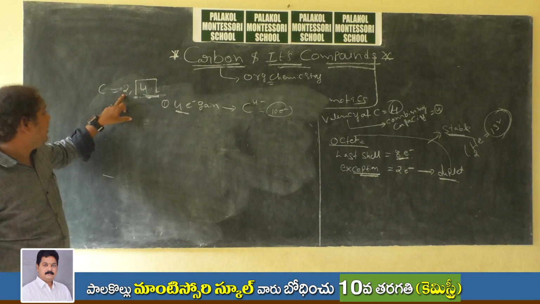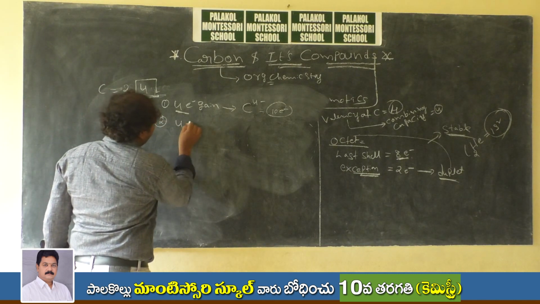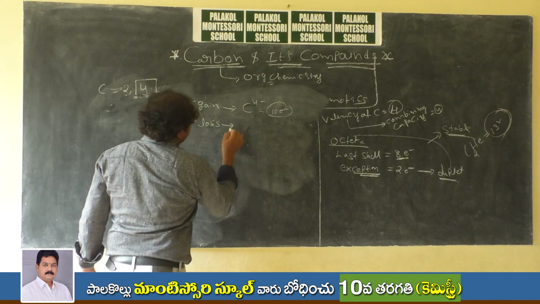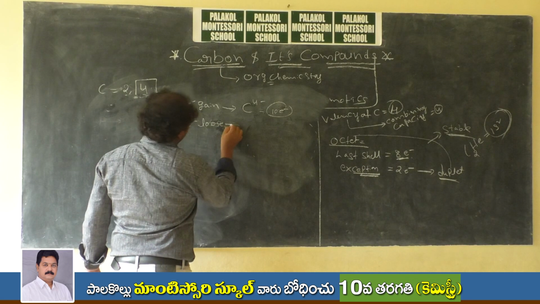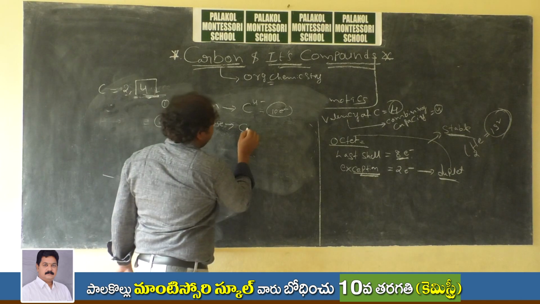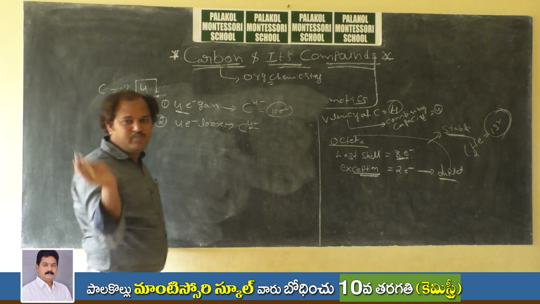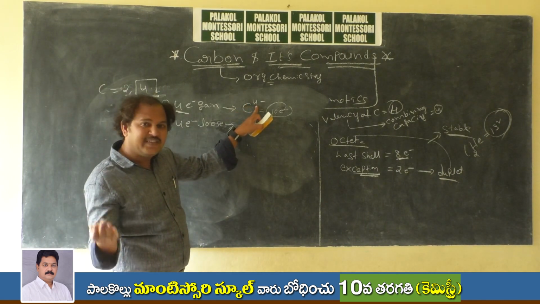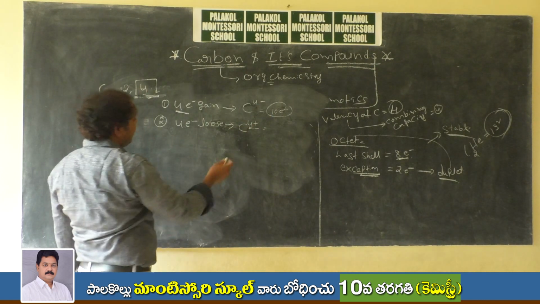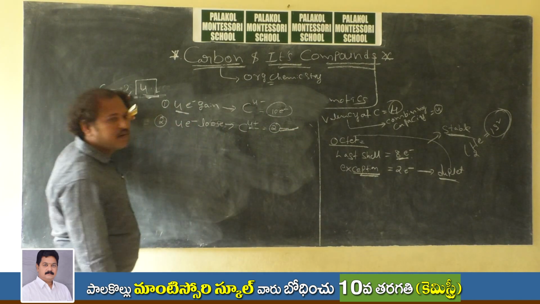And again it will be stabilized by the duplet configuration. Suppose in the second case, just imagine carbon is going to lose 4 electrons. If it is losing 4 electrons, then it has a positive charge. Then we can write C4 plus. C4 plus means that 4 electrons have been lost by the carbon atom. C4 minus means that 4 electrons were gained by the carbon atom. If it is losing 4 electrons, how many electrons are present in the carbon atom? There are only 2 electrons present.